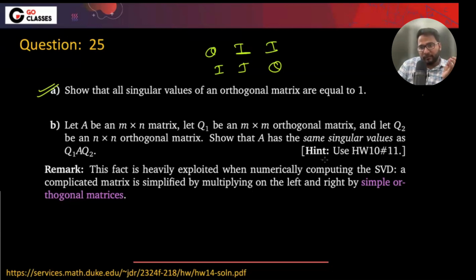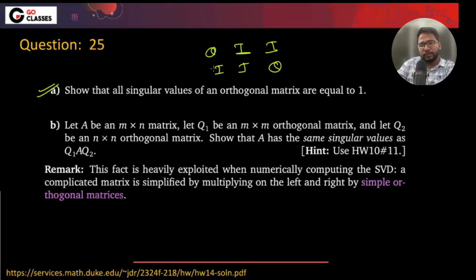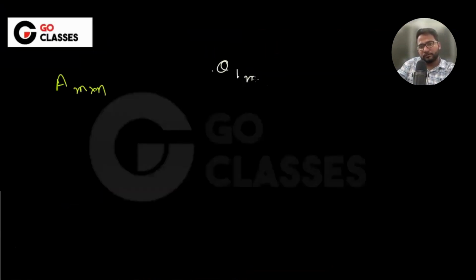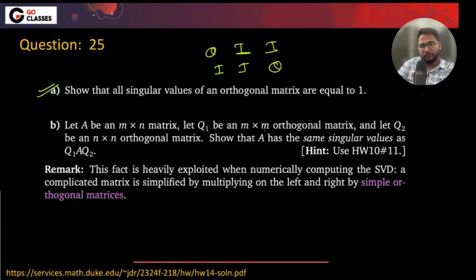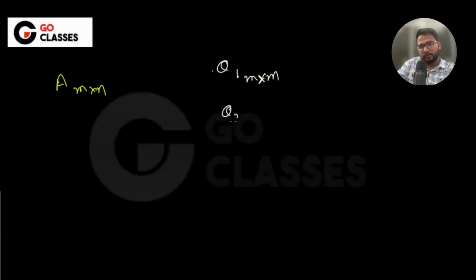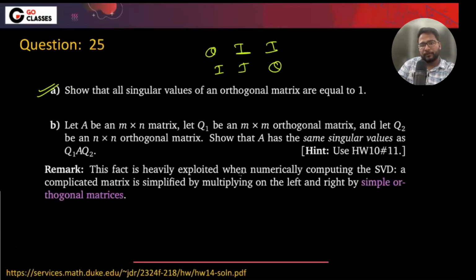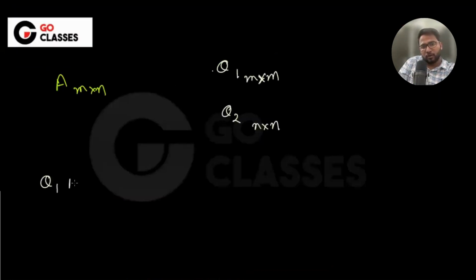Show that A has the same singular values as Q1 A Q2. So A is M cross N, Q1 is M cross M, Q2 is N cross N, so that A has the same singular values as Q1 A Q2. It's very easy, I think, right?